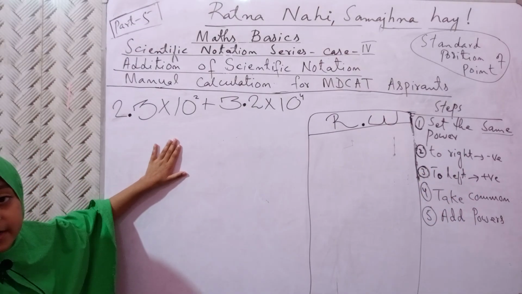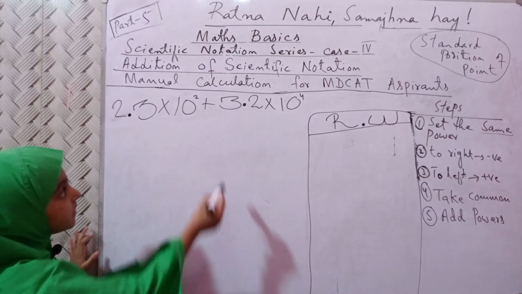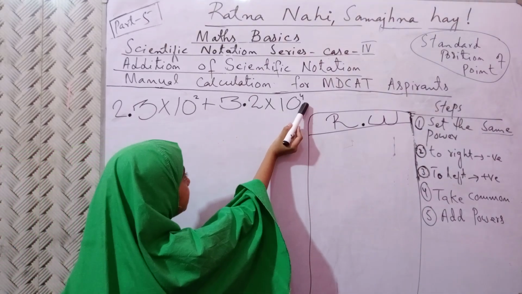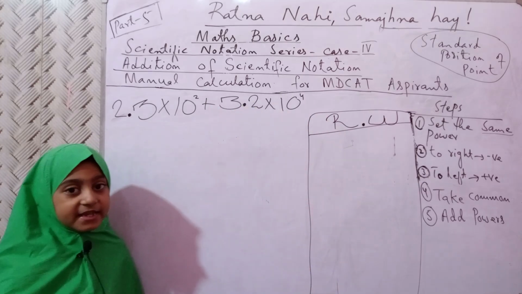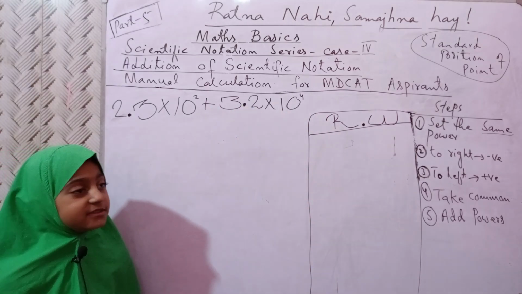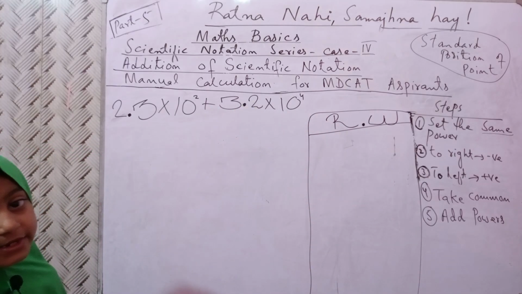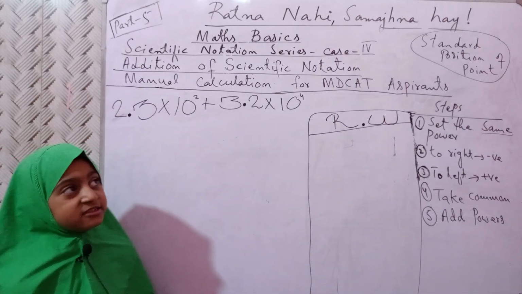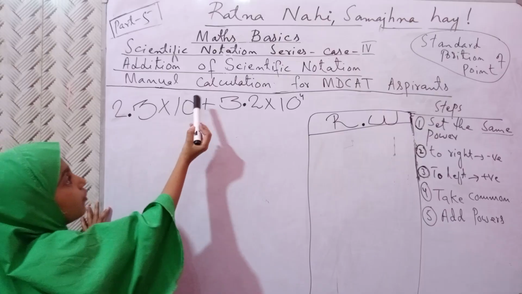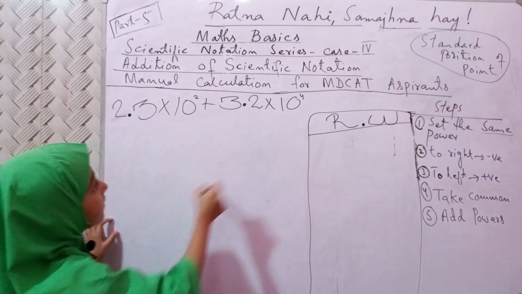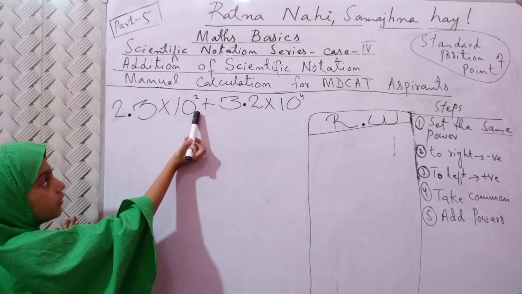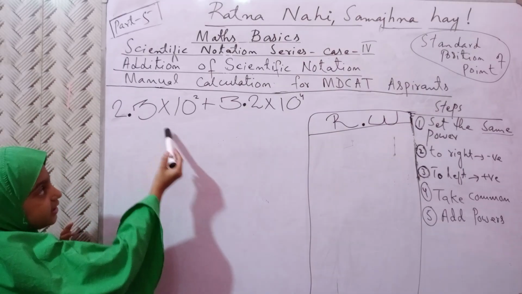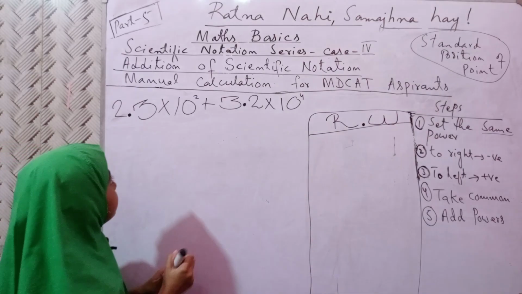Look, my dear MDCAT aspirants, there is plus 2 power and there is plus 4 power. They are not the same. That's why we need rough work here. It is your choice to make 2 to 4 or 4 to 2. We are making 2 to 4. The whole scientific notation we will write down in rough work.